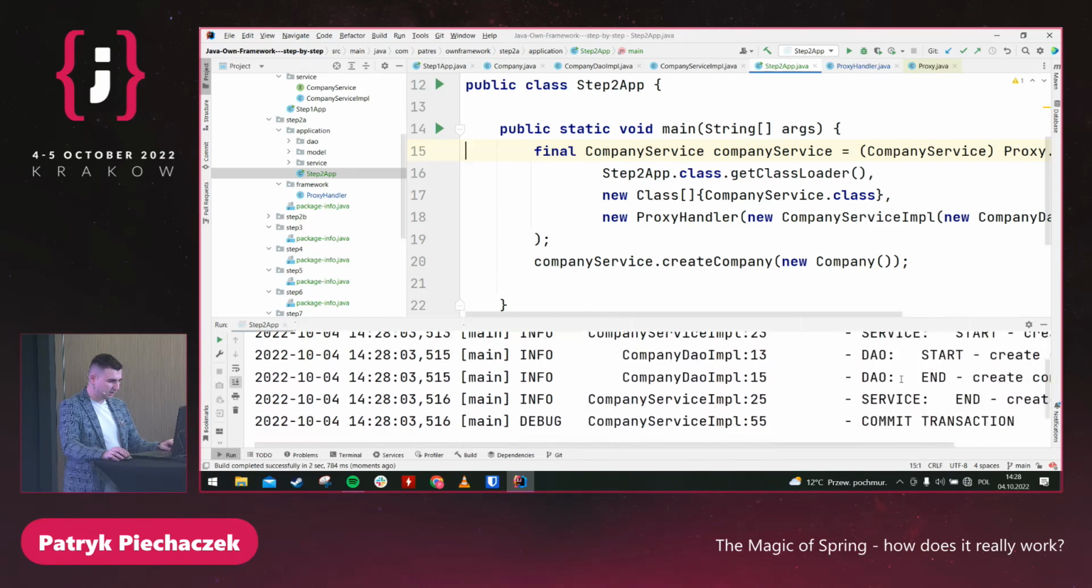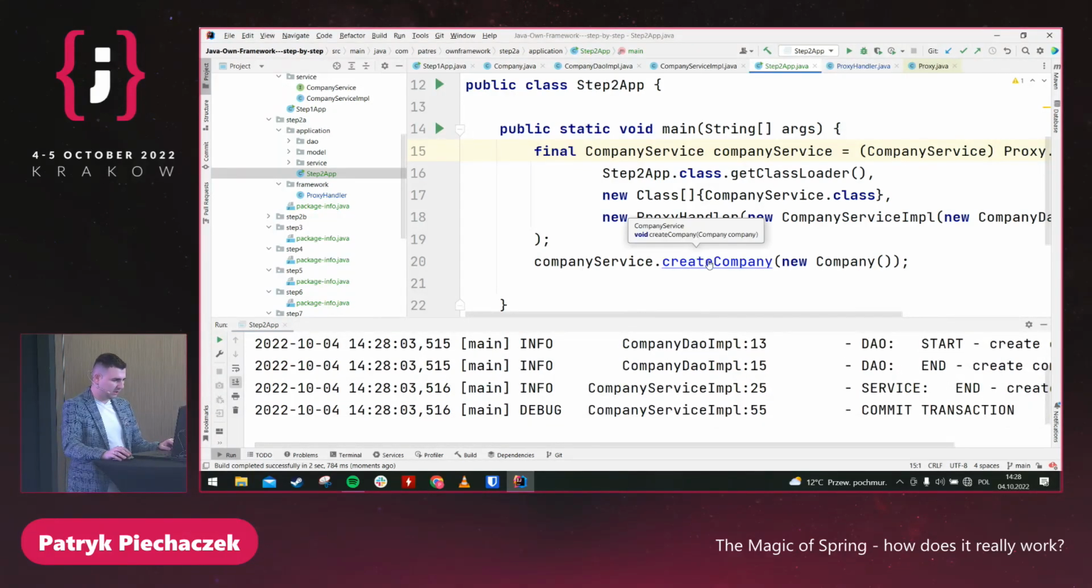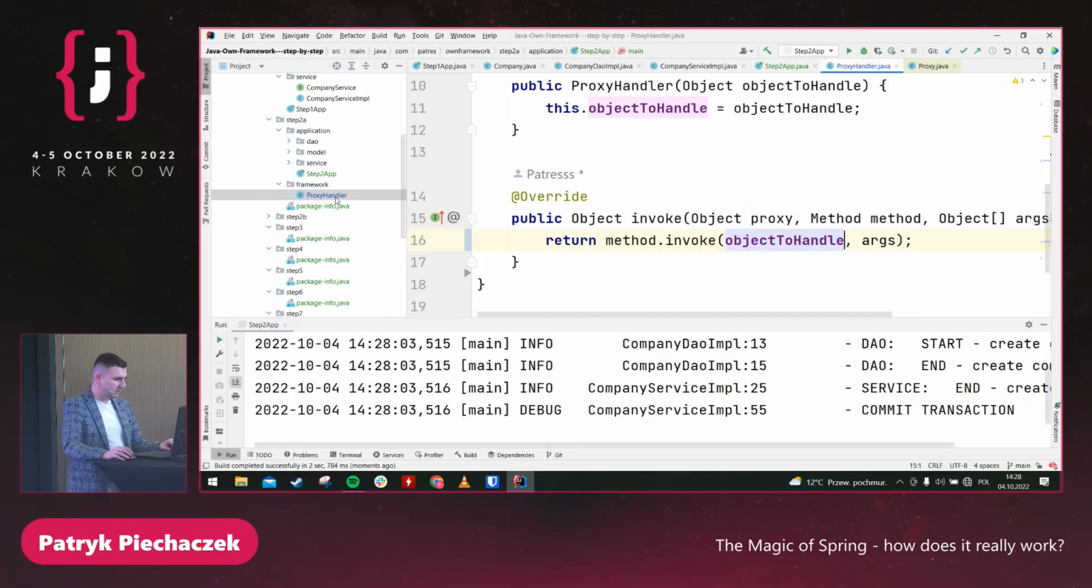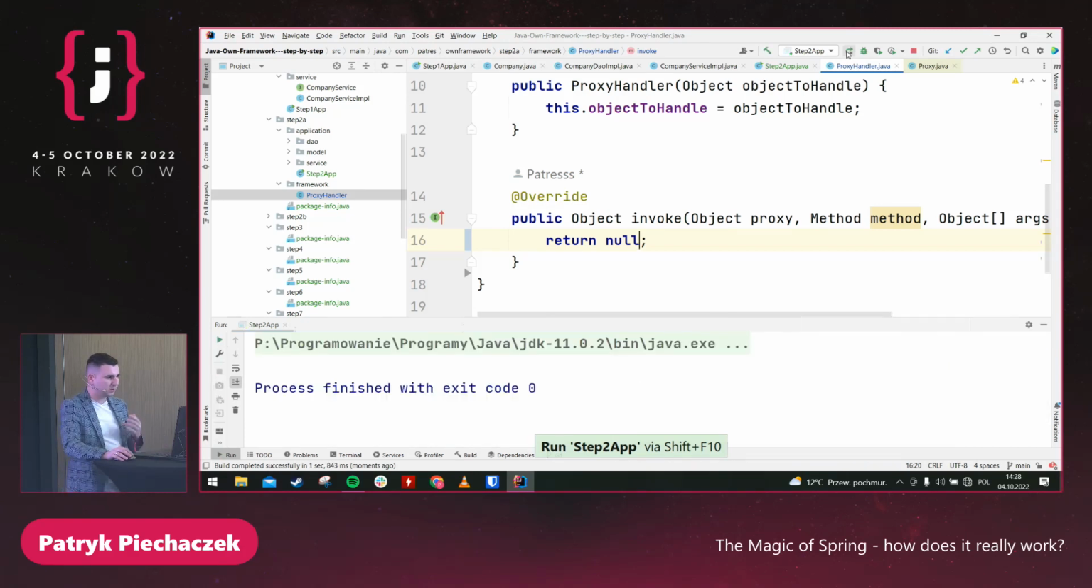Yeah, and it works because I call create company, but from the proxy. But let's imagine that I just do nothing here. And this is magic, because we will overwrite it, and we are not able to see what we just did, there is nothing. We can, for example, overwrite it to return 4 if we have an adding method, so 2 plus 3, we can overwrite it to 4.